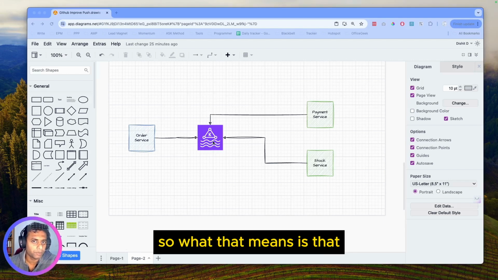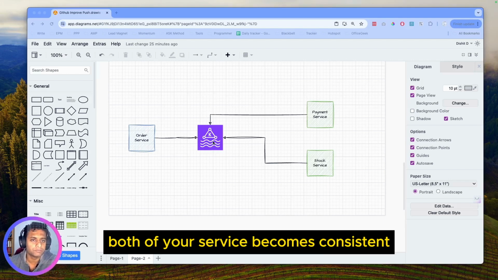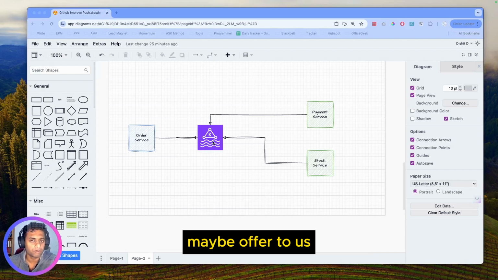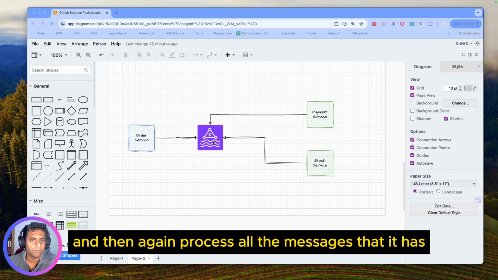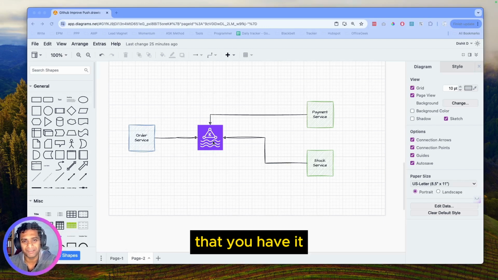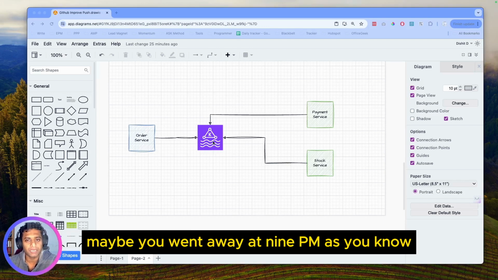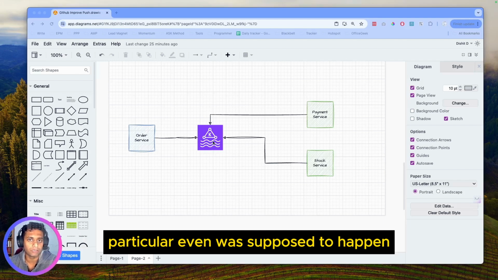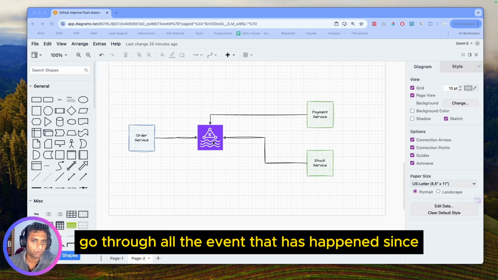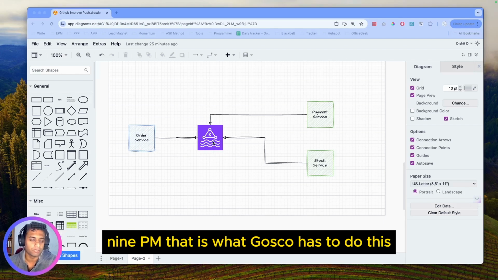So what that means is that both of your services become consistent. If payment service goes down, it can come back maybe after 2 hours and then process all the messages that it has missed. This is similar to your current streaming services. Maybe you were away at 9 p.m. when a particular event was supposed to happen, but you can still come back at 11 p.m. and go through all the events that have happened since 9 p.m. And that is what Kafka helps you do.